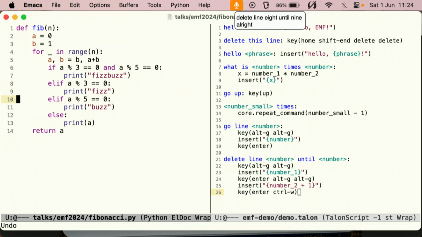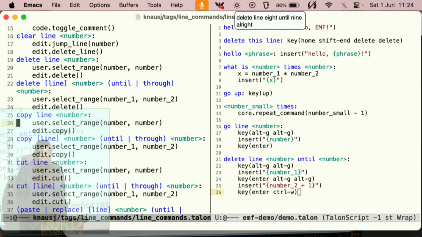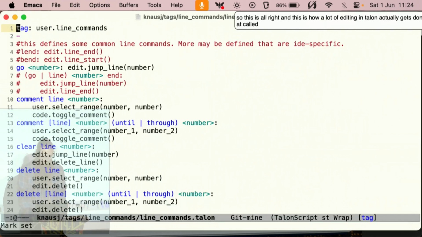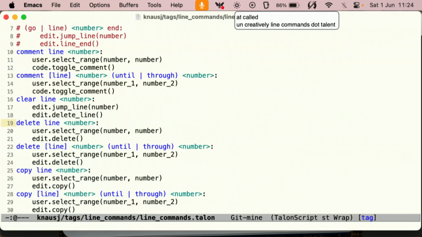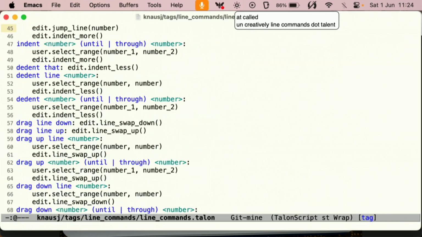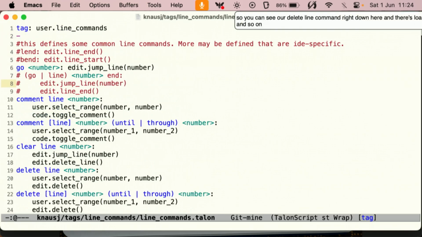All right. So this is all right, and this is how a lot of editing in Talon actually gets done. Line numbers are very useful, and what we've just done is essentially reinvent a part of the Talon standard library of commands called, uncreatively, linecommands.talon. So you can see our delete line command right down here, and there's loads of others for copying, cutting, dragging line up, and so on. Okay, so you don't have to reinvent all this if you start with Talon. We've put some thought into it.